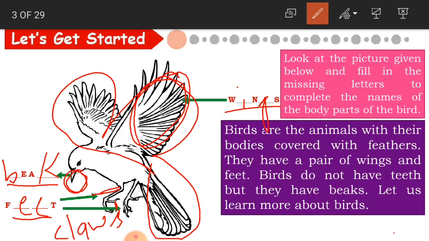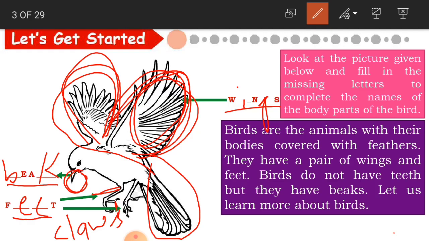And they have a pair of wings. These are the wings, as we said before. They fly with the help of their wings. How many wings have they got? They have a pair, that is two wings. And they do not have teeth. Birds do not have teeth like other animals.